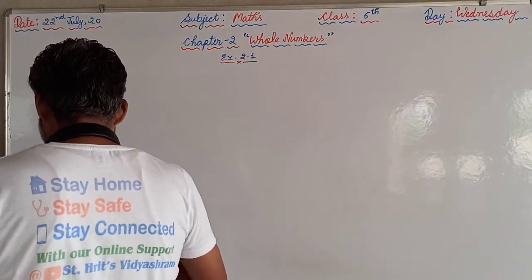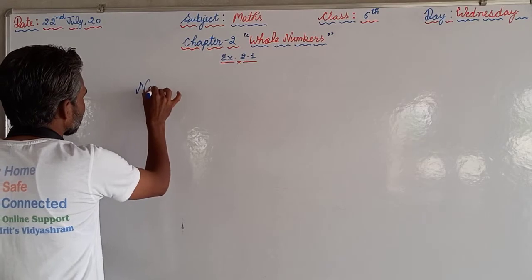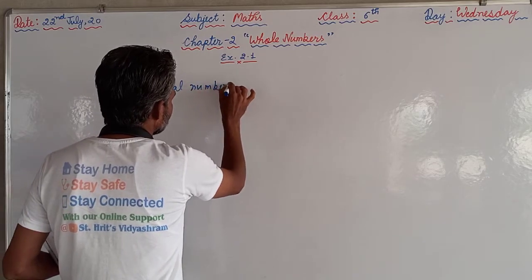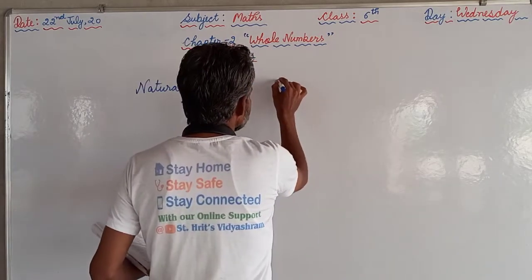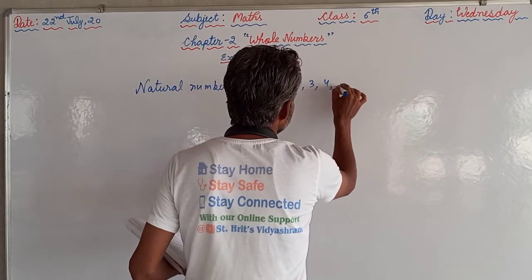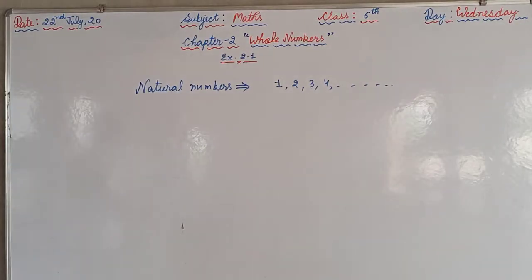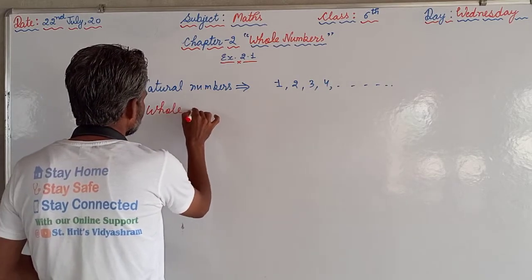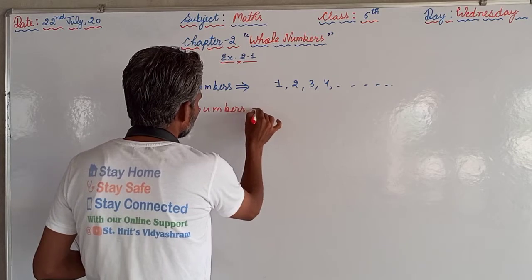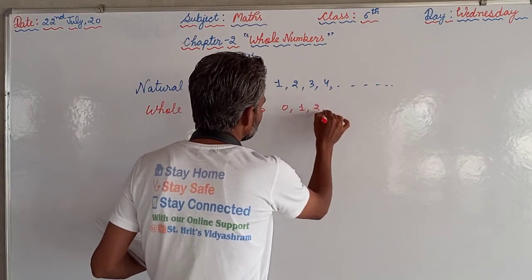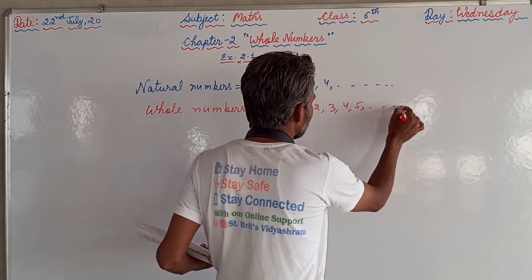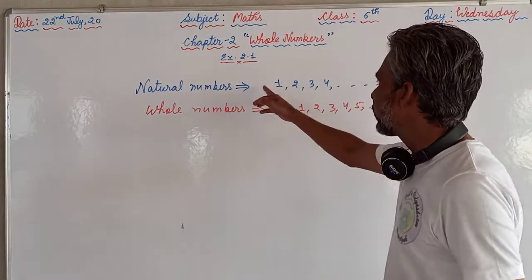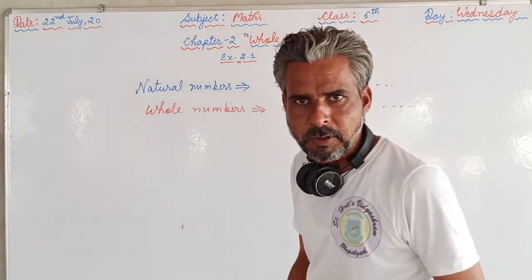Now our natural numbers start from 1: 1, 2, 3, 4, endless. At the same time, the whole numbers are 0, 1, 2, 3, 4, 5 and so on. So the first part is that 0 is the smallest natural number. 0 does not come in natural numbers at all, that's why it is false.